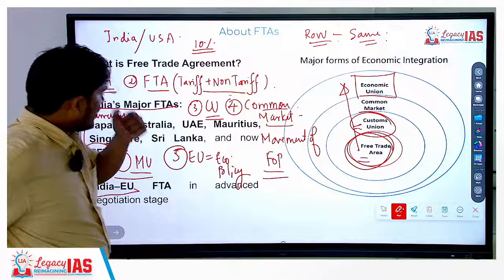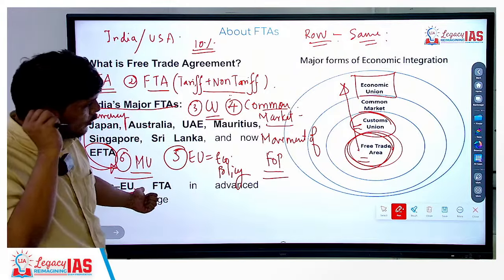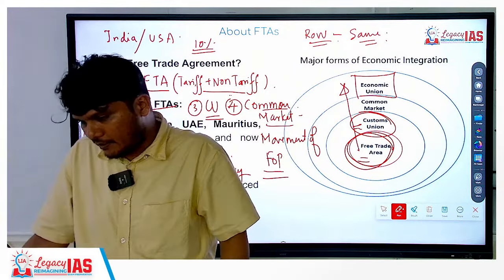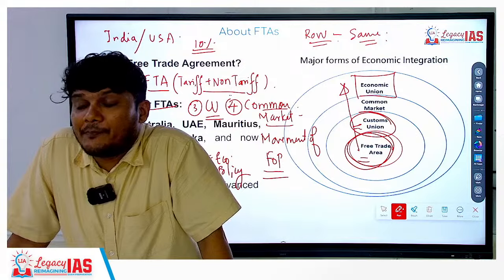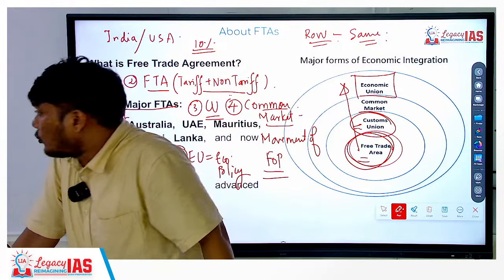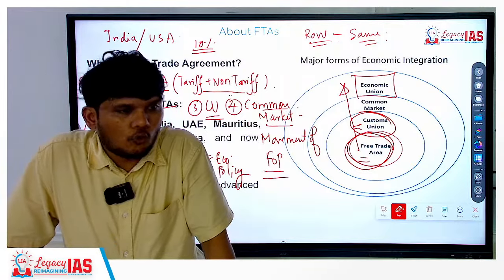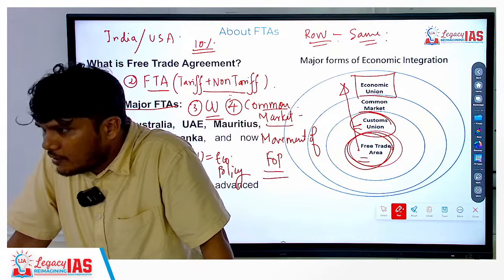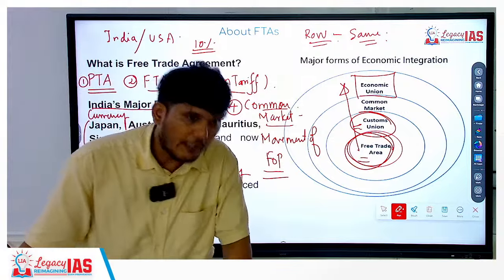Some of the roadblocks in the European Union free trade agreement are, for example, they want access to the Indian market with respect to their wines. So Europe is quite famous for producing wines. They want that access to the Indian market.